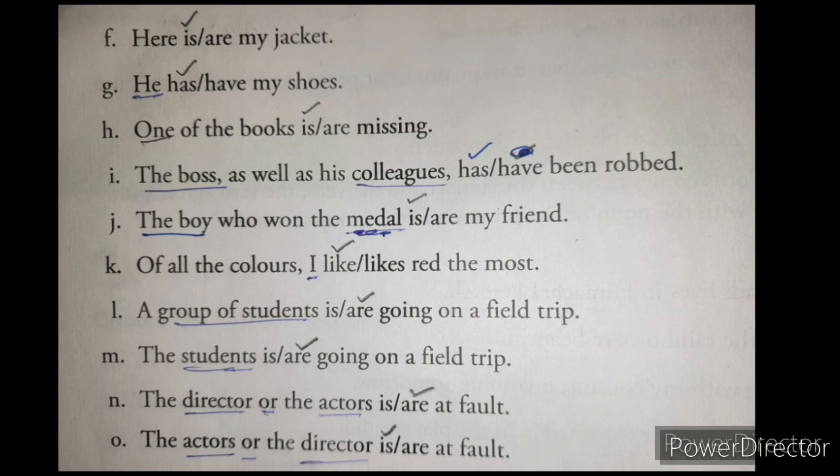Next, L: a group of students is/are going on a field trip. Now here students is a plural noun, so the plural verb are will come. Next, M: the students is/are. Now here students is a plural noun, so the plural verb are will come. Next, N: the director or the actors is/are at fault. Now here the singular noun director and the plural noun actors are joined by or. That time we have to write the verb according to the word which is near the verb. Now near the verb, which word is there? Actors. Actors is a plural noun, so are will come.